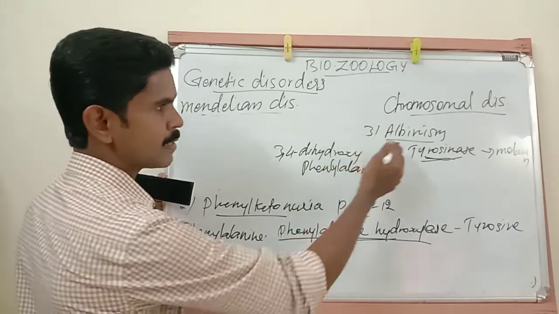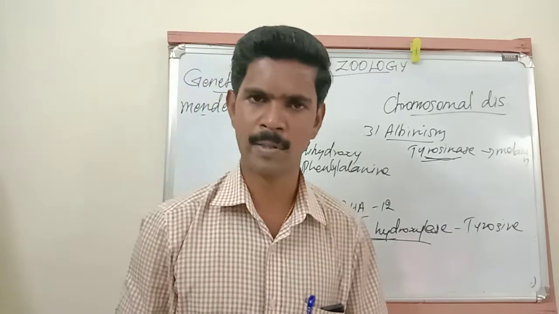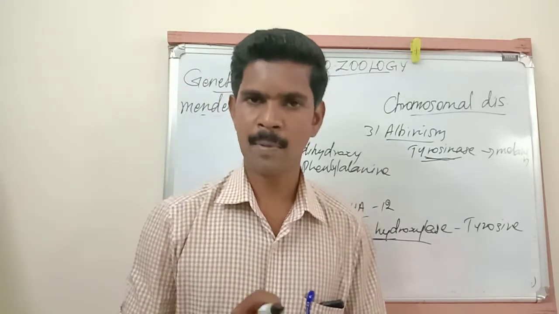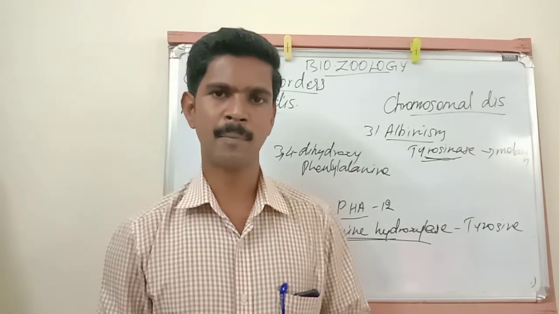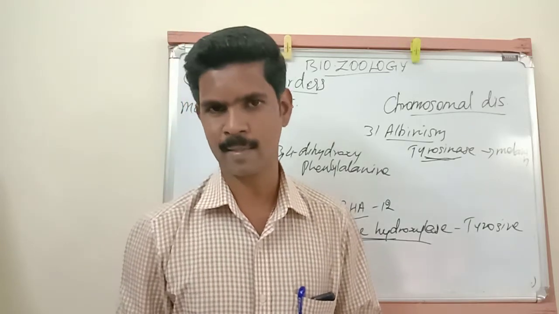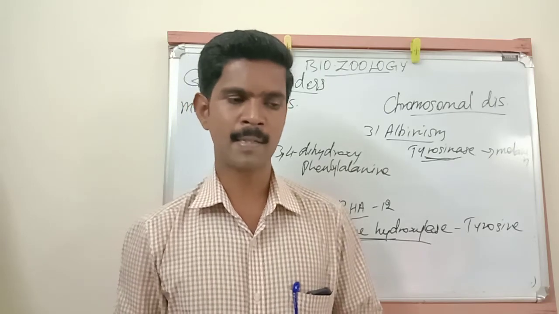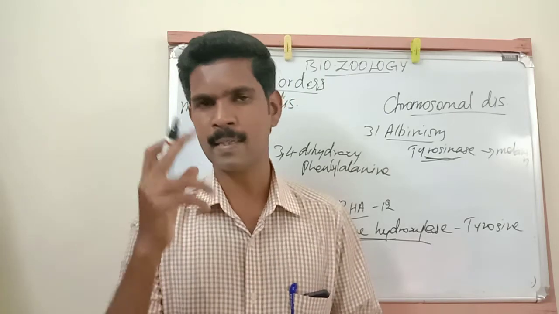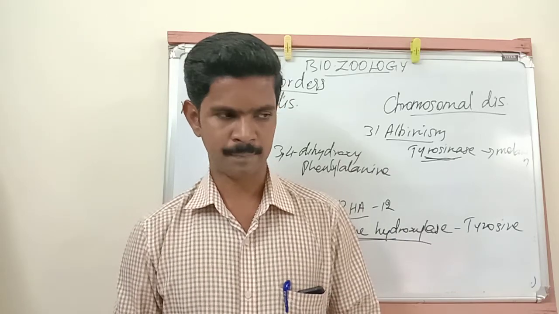So once again, to repeat: this albinism disorder is also an inborn error. Normally the melanin pigment gives color to our body, and it is produced inside the melanocyte, a cell. This melanin pigment is highly present in the skin, eyes, and hair.